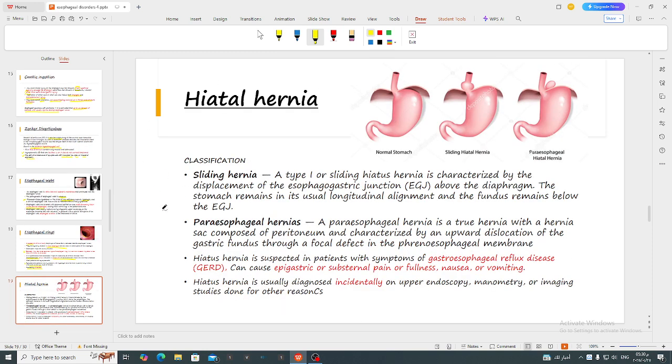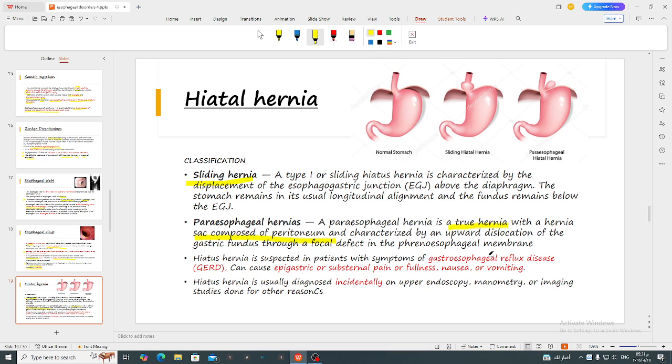Hiatal hernias are classified into type 1, which is a sliding hernia where the gastroesophageal junction is displaced above the diaphragm, but the stomach alignment remains normal and the fundus remains under the diaphragm. Whereas the paraesophageal hernia is a true hernia with a hernia sac composed of peritoneum, and it is an upward dislocation of the gastric fundus through a focal defect in the phrenoesophageal membrane.